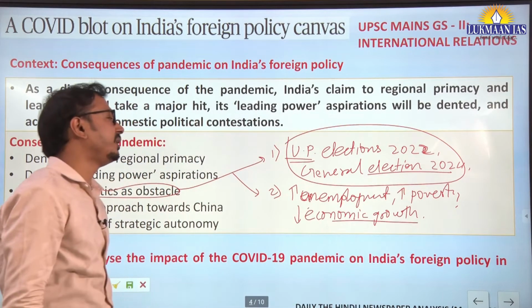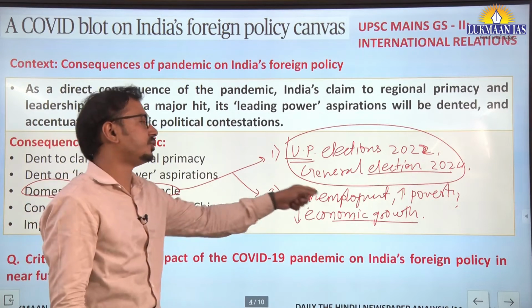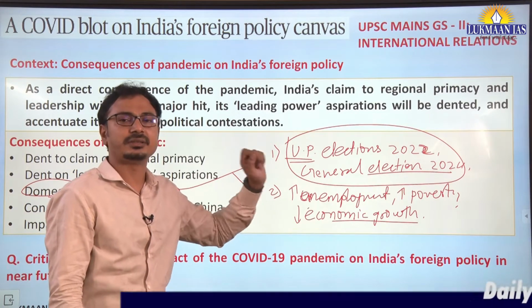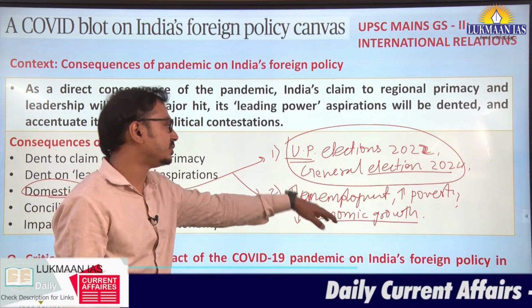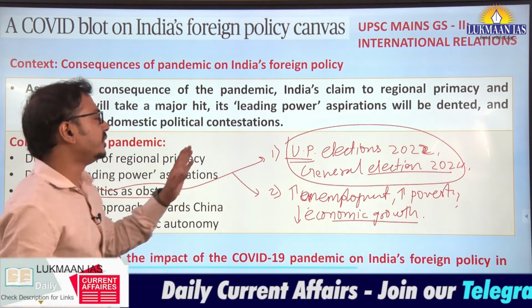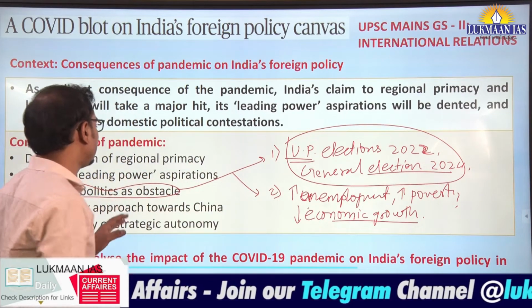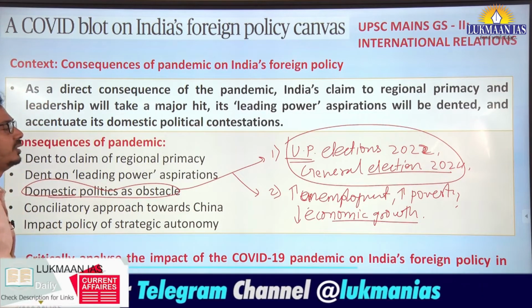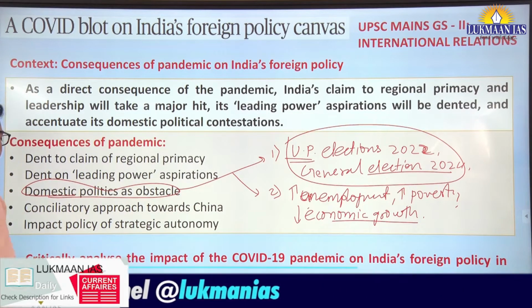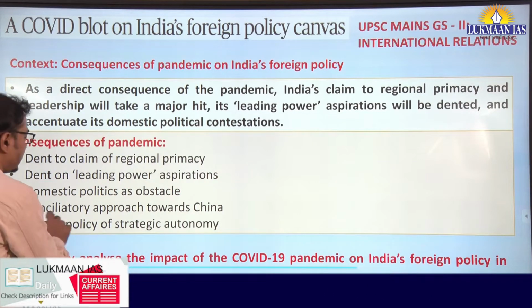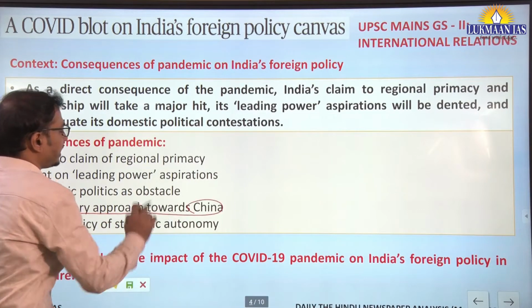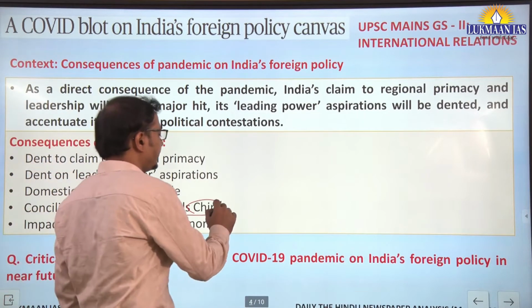So the country will focus on these domestic issues now. The central government will focus on these domestic issues, and that will surely act as an obstacle for our foreign policy priorities. Okay. And yes, lastly, a conciliatory approach towards China is most likely in the near future.